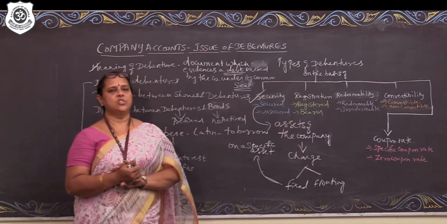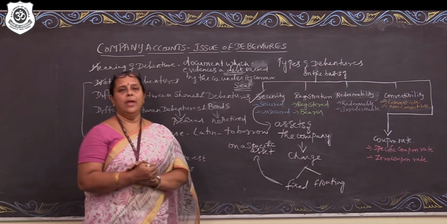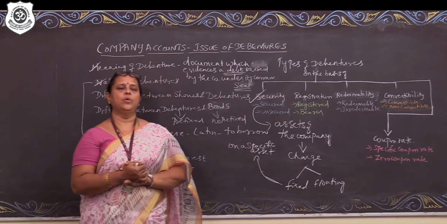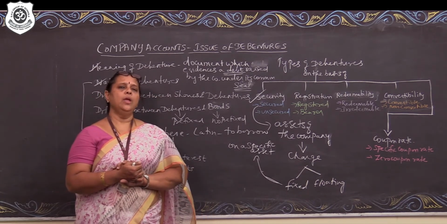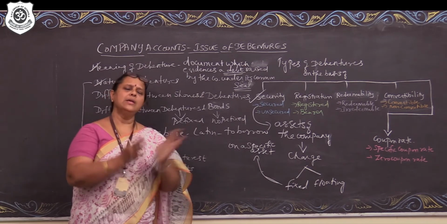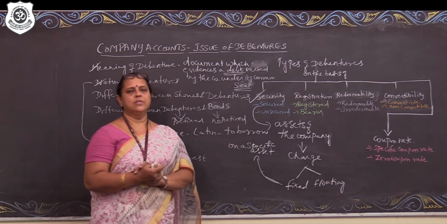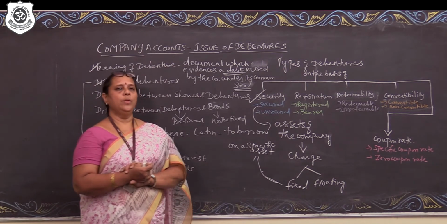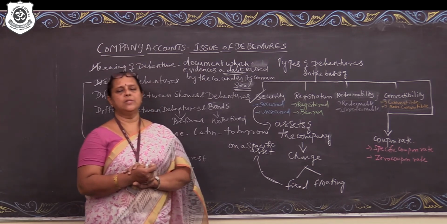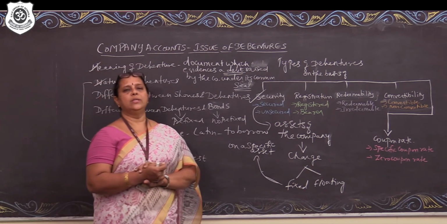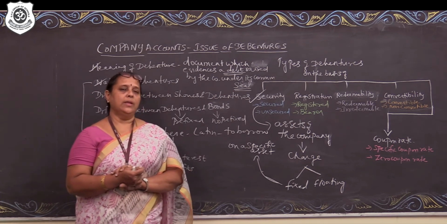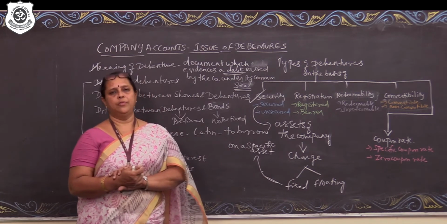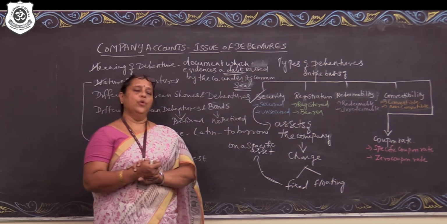So the company would want to avoid all these things. So the company creates a charge on the assets of the company. It doesn't say any particular asset. So in the event of non-payment of principal amount or the interest commitment, the company will realize any asset by which the particular segment of debentures can be settled. That is what is called a floating charge. So I repeat, what do you mean by secured debentures? Secured debentures are those debentures which are secured against the assets of the company. So that creation of the security is called creation of charge. The charge can be classified into two, fixed charge and floating charge.